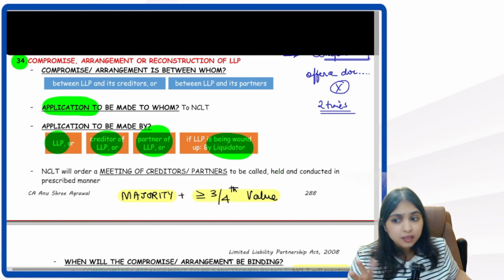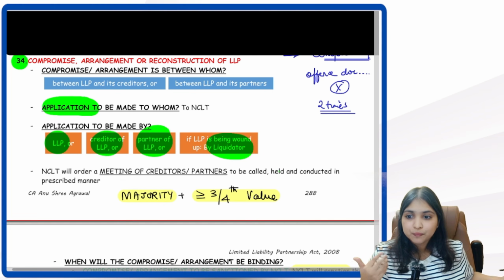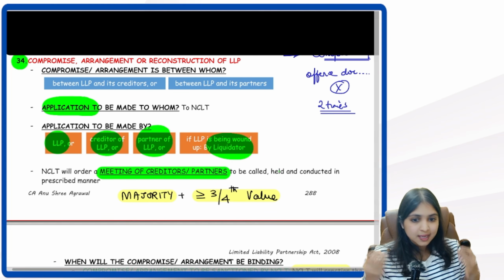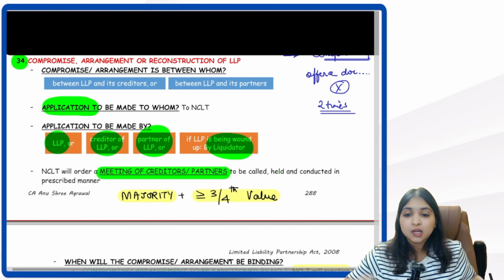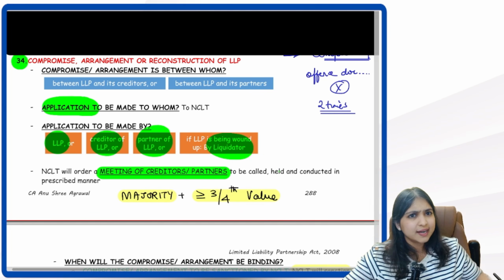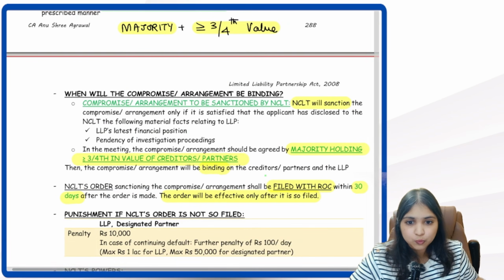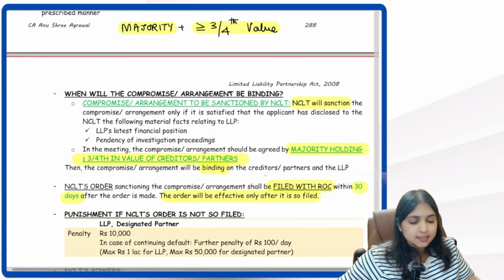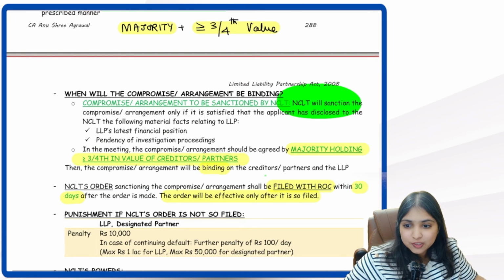Simple. Once the application is made, what will NCLT do? NCLT will order a meeting of the creditors or a meeting of the partners, as the case may be. In this meeting, we need consent of a majority of the parties holding at least 3/4 in value. Once we get this consent, NCLT will sanction the compromise or arrangement.